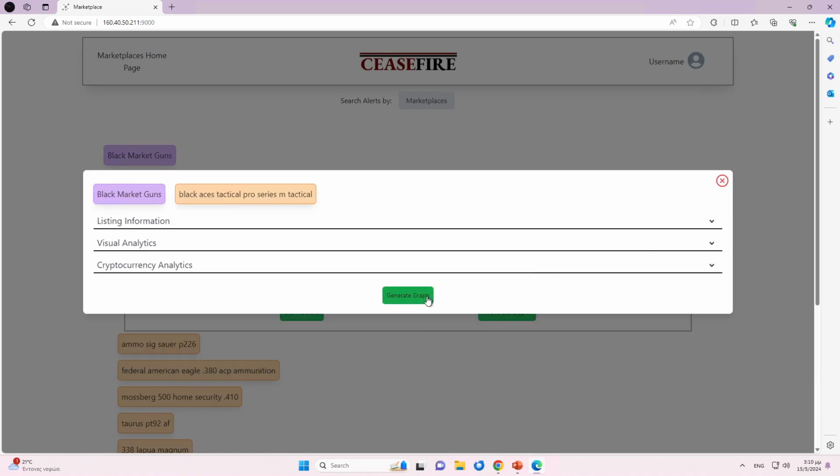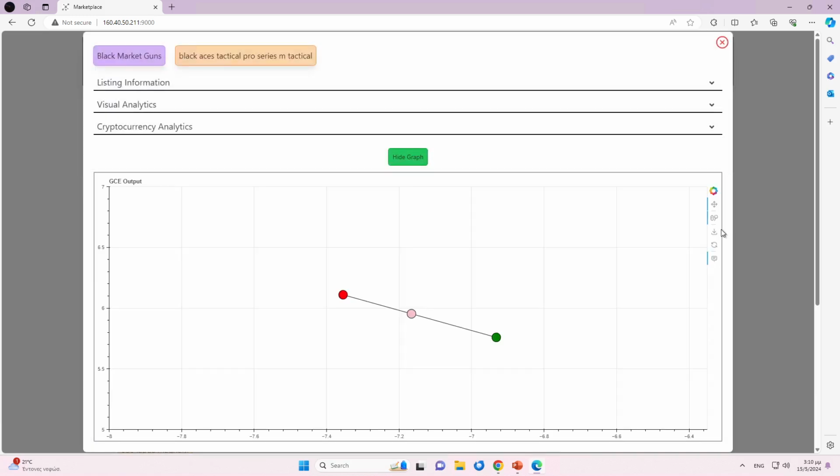Finally, the user is granted access to any correlations found between this listing and other similarly sourced information, whether online or physical, in the form of a graph. When the Generate Graph button is clicked, a graph containing all correlated information with this listing is presented.